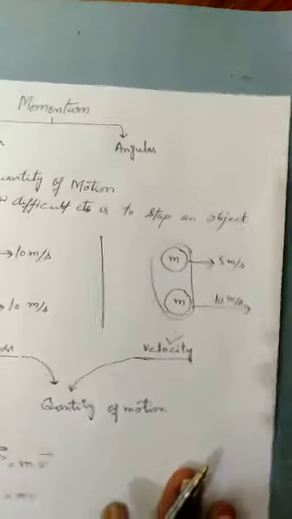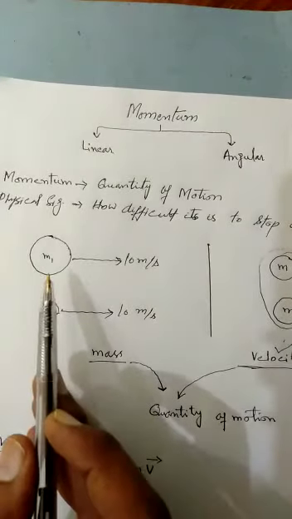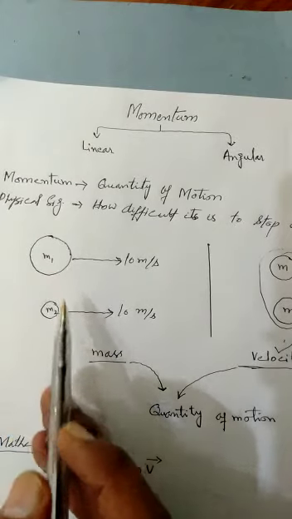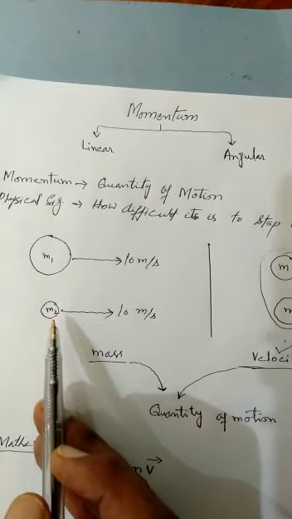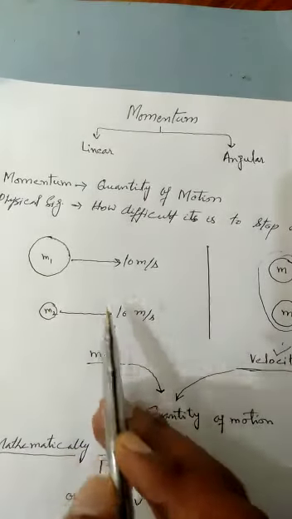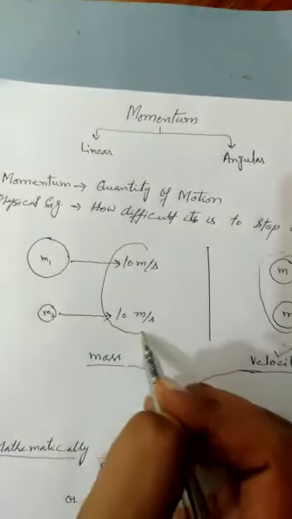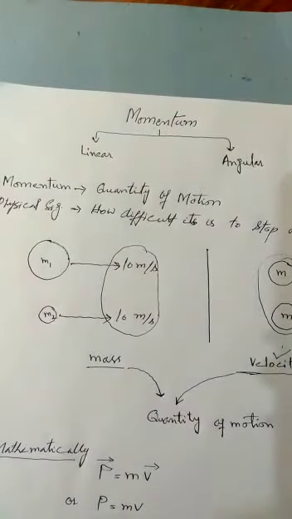Now we take a second example. Here we take two objects with different masses. One is M1, a larger object having larger mass. The second object is M2, having smaller mass. But both objects are moving at the same velocity. Just consider a car moving and a truck coming, both at the same speed.